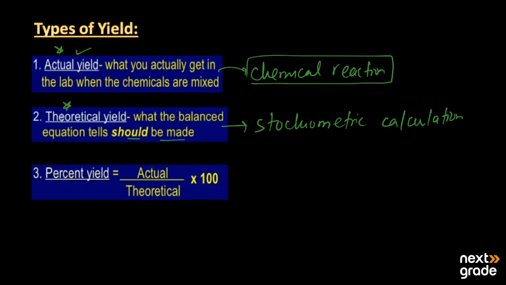And the third one we have is the percentage yield, that tells how much of the reactant reacted and produced the products. The formula is the actual yield divided by the theoretical yield, multiplied by 100. Basically it is a percentage yield, so we multiply it by 100. So this is mainly the yield and its three types.